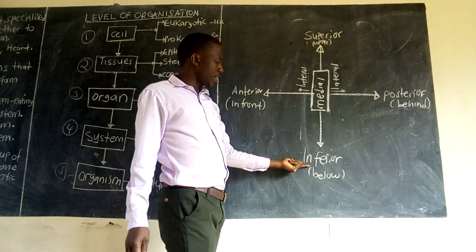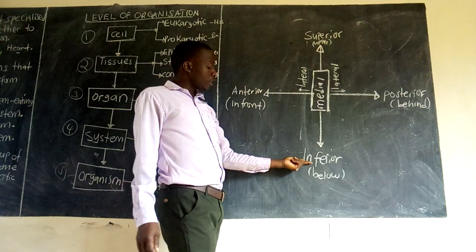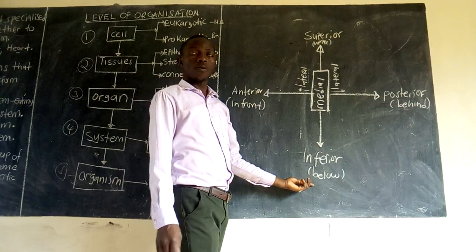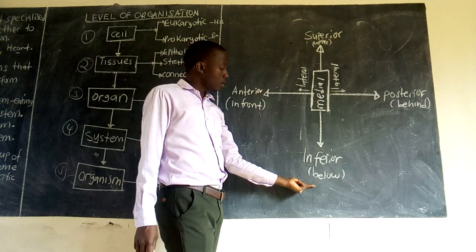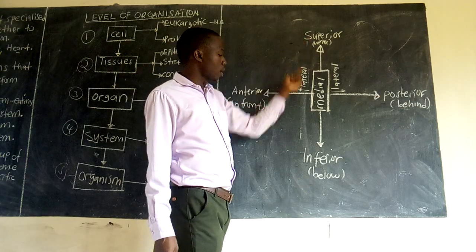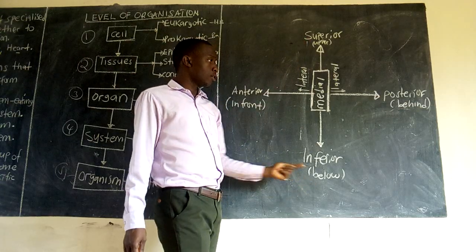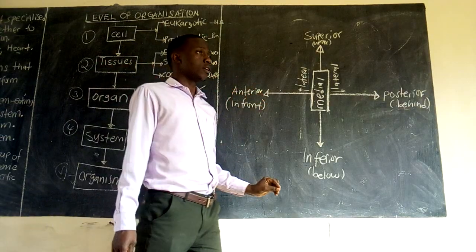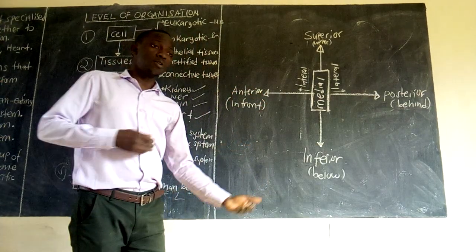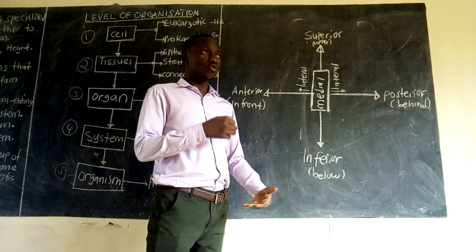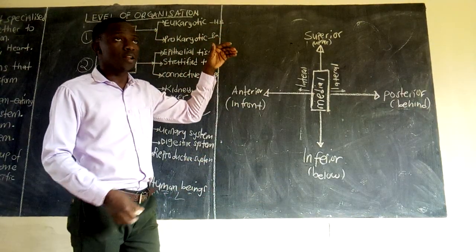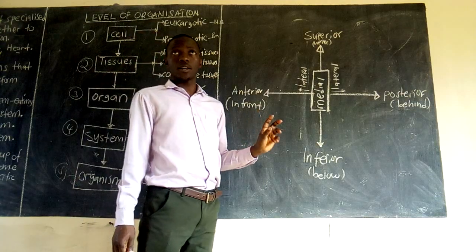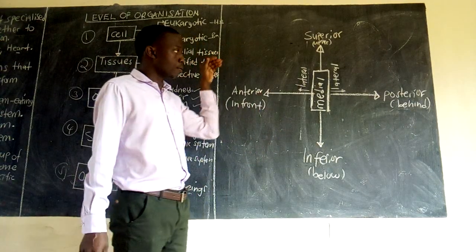Its opposite is inferior. So inferior means below or lower. If they ask which structure is inferior to this organ, they want the structure that is below it. Which structure is superior to this organ? They want the structure that is above.